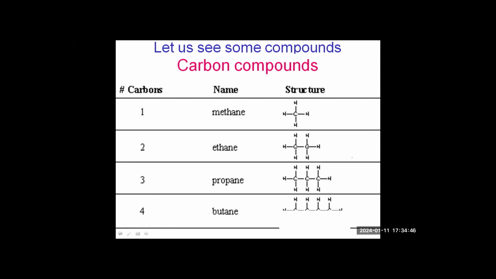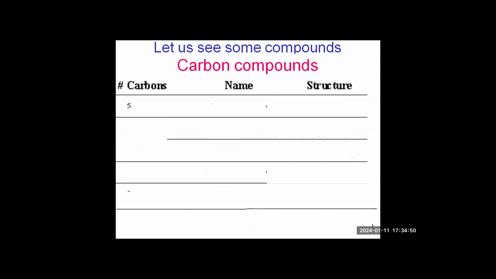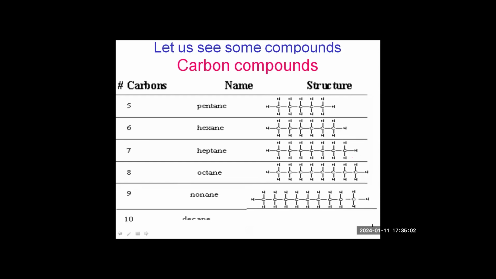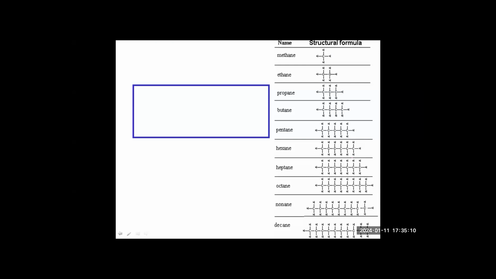Then we have butane for 4 carbon atoms. For 5 carbon atoms, it is pentane, hexane for 6, heptane for 7, octane for 8, nonane for 9, and decane for 10. So this is a series of hydrocarbons starting from methane to decane.